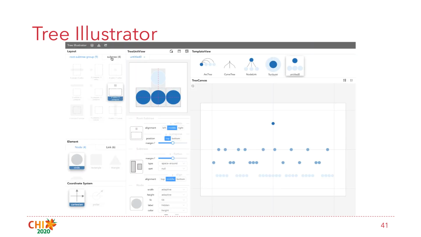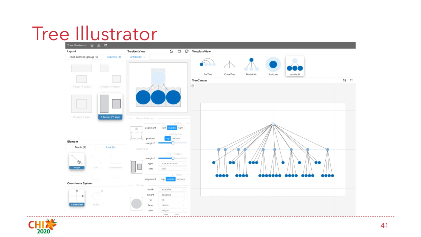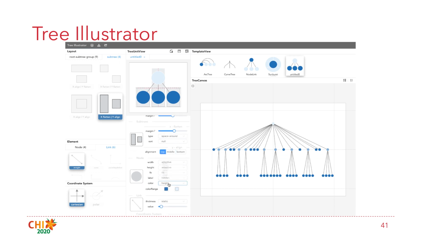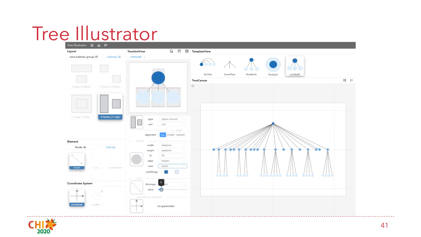Based on GoTree, we designed and implemented a prototype system called Tree Illustrator to support users creating tree realizations interactively. Users only need to select different components and adjust their parameters, then can construct the desired tree unit.